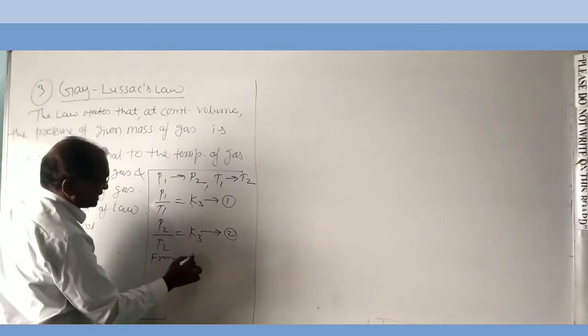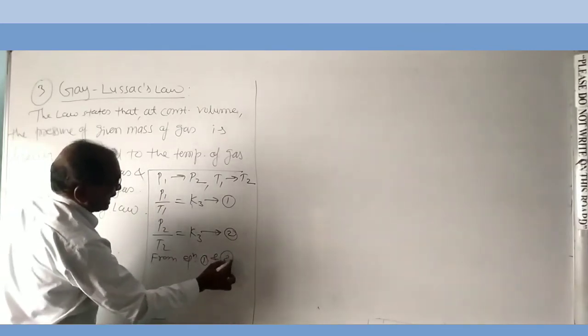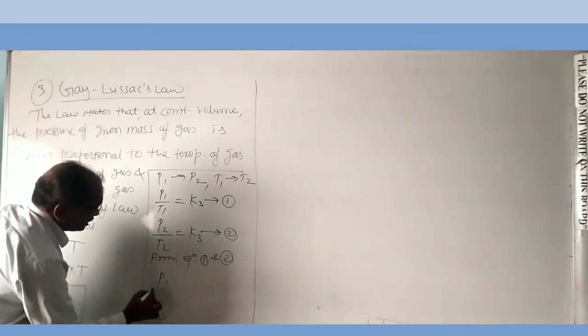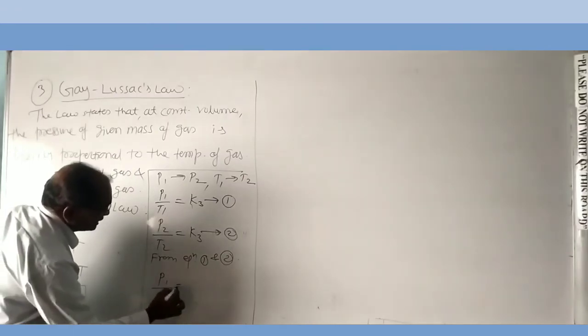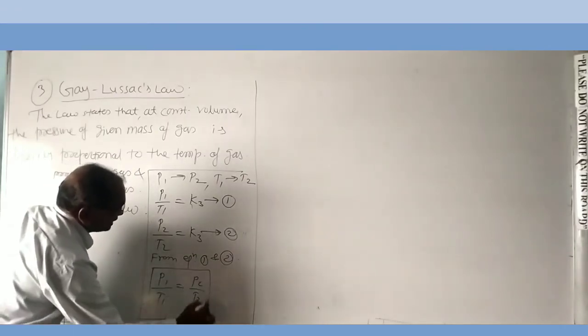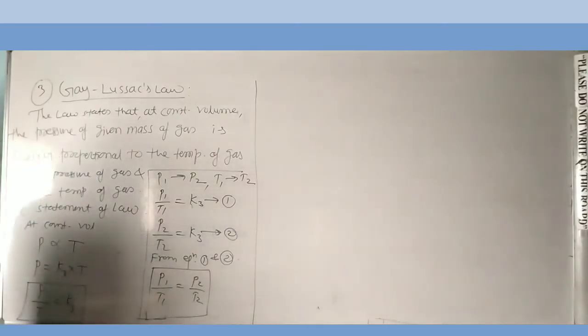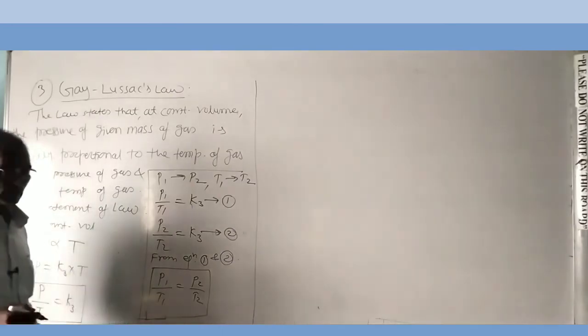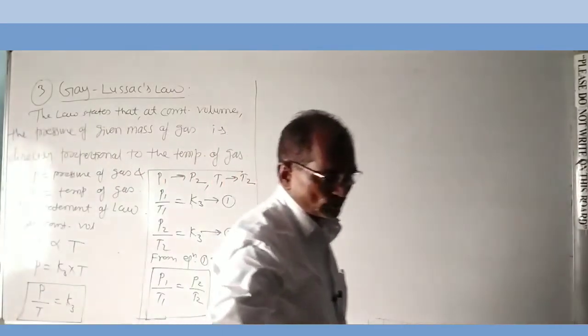From equation first and second, P1 upon T1 is equal to P2 upon T2. This formula is used to solve the numericals, right?